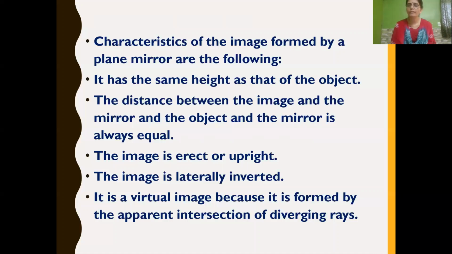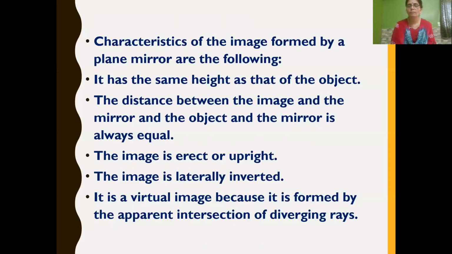This too we are going to learn in a detailed manner. So children, till now what are the characteristics of image formed by a plane mirror? We have learned that the image has the same height as that of the object. The distance between the object and the mirror as well as the image and the mirror is always equal. The image is erect or upright, the image is laterally inverted, and it is a virtual image.